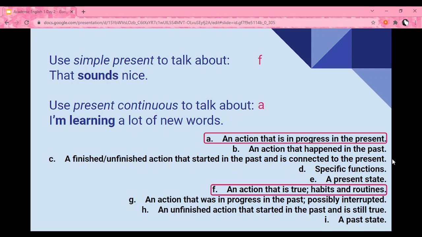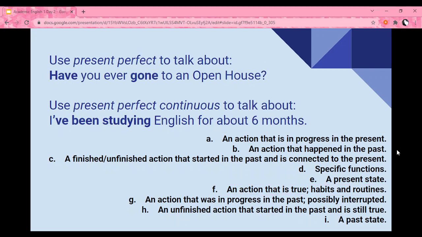Remember that for simple present, we're going to have our verb basically in base form, and if we have a singular noun like he, she, or it, we're going to add an s, es, or ies. And for present continuous, remember we need to use verb to be in present and our verb with ing. Now, pause the video while you identify how we use present perfect and present perfect continuous.